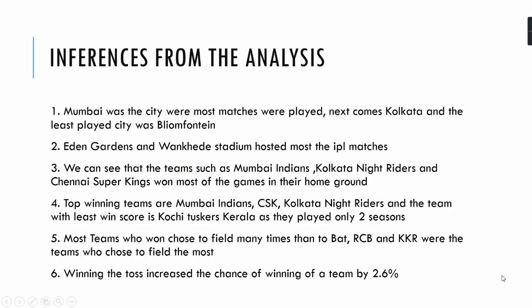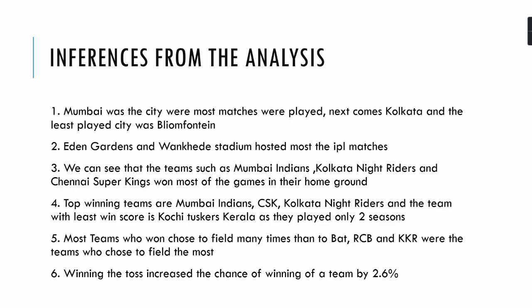from the IPL dataset. The first one is Mumbai, the city where most matches were played. Next comes Kolkata, and the least played city was Bloemfontein. Eden Gardens and Wankhede Stadium hosted most of the IPL matches. We can see that teams such as Mumbai Indians, Kolkata Knight Riders, and CSK, Chennai Super Kings, won most of the games in their home ground. The top winning teams are Mumbai Indians, CSK, and Kolkata Knight Riders, and the team with the least wins is Kochi Tuskers Kerala, as they played only 2 seasons. Delhi Capitals was also a part of it.